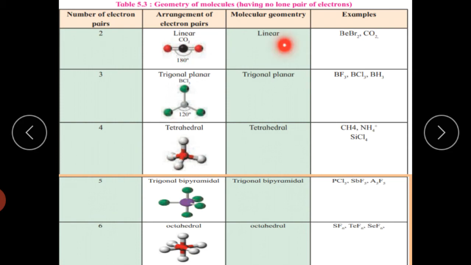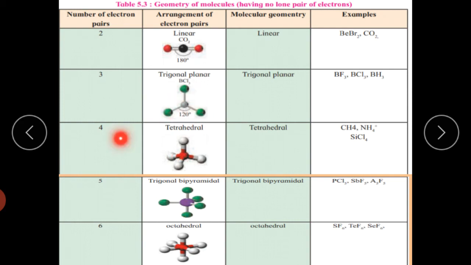The molecule is linear. Examples: BeCl2, BeBr2, and carbon dioxide, CO2. If the number of electron pairs is 3, the geometry is trigonal planar. For example, BF3, BCl3, and BH3. In this case, the bond angle between the two covalent bonds is 120 degrees. We can draw a triangle just like this. Therefore, this geometry is called trigonal planar.